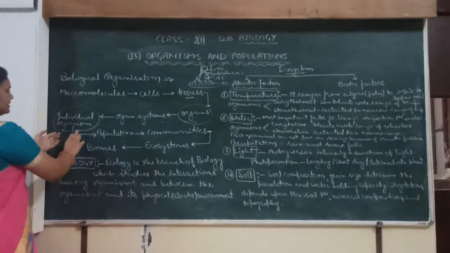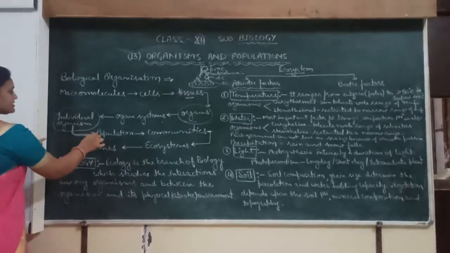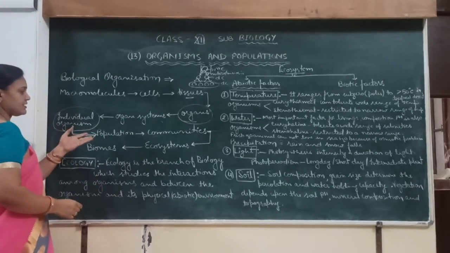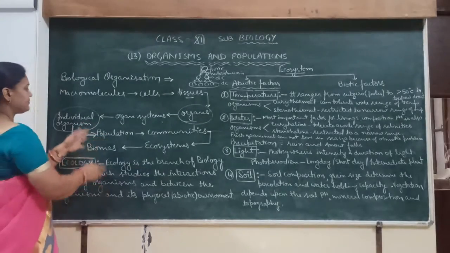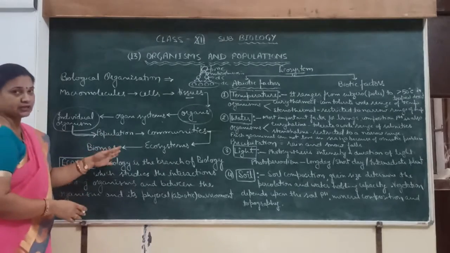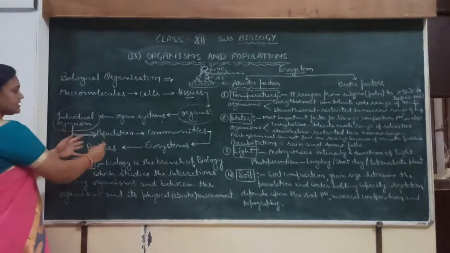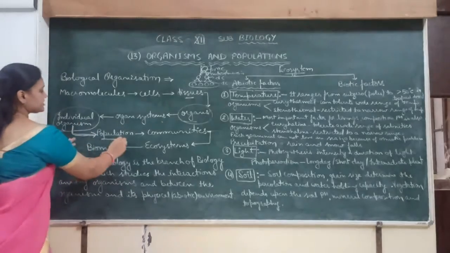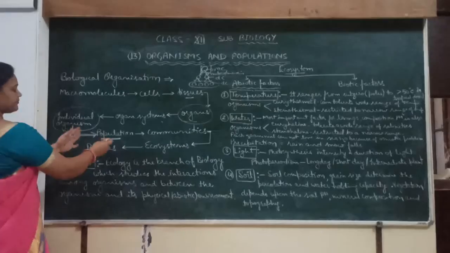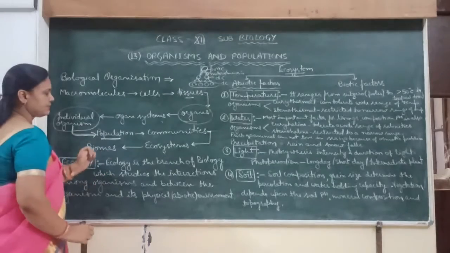Okay, then the individual means they are similar in a species. Same species make the population, like human population, tiger population, leopard population. So in the population, same species individuals are combined to form the population.